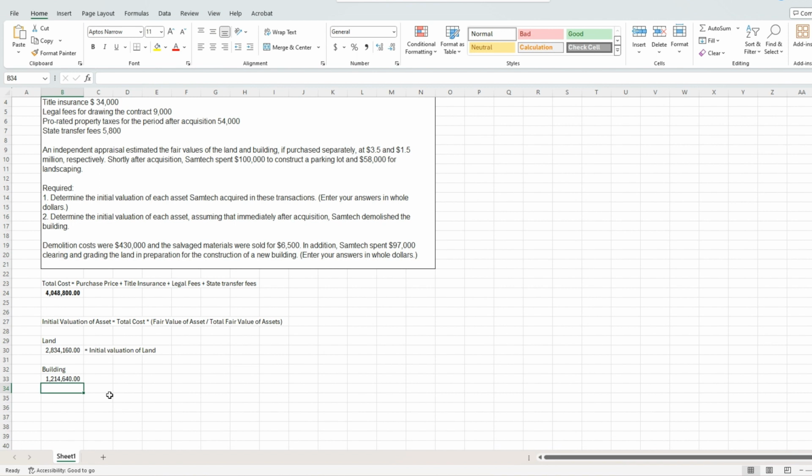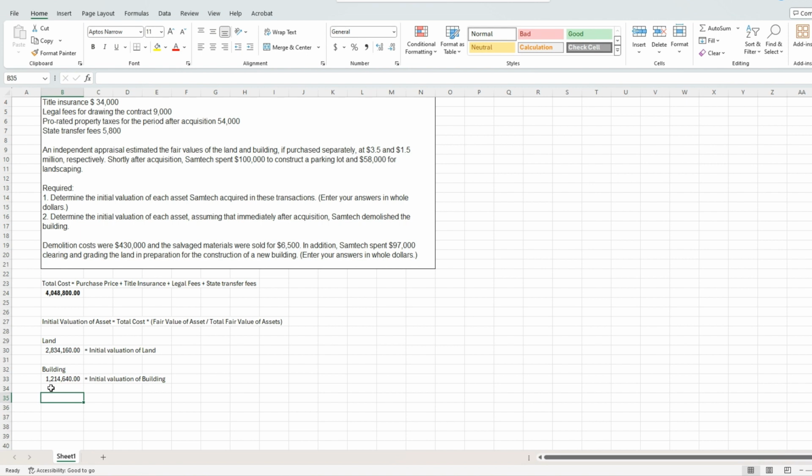Now, the way you can check your answer here to make sure you did this correctly is that the initial valuation of your assets should add up to the total cost that you've paid. So if I take the initial valuation of my land and my building, I should get this 4.048800. And you can see we do. So now we have the initial valuation of our land and our building.